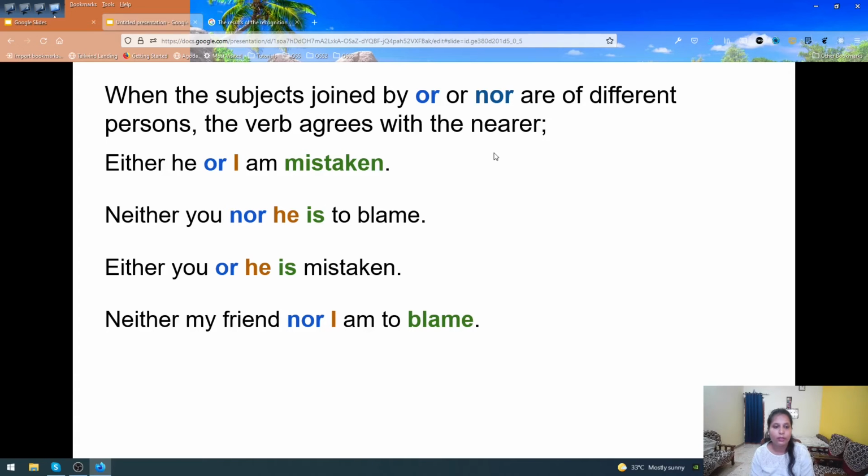If we had written neither he nor you, with you near to the place of the verb, we would have written are as the verb form: neither he nor you are to blame. But here he, the third person, is near to the verb, that's why we have used is.